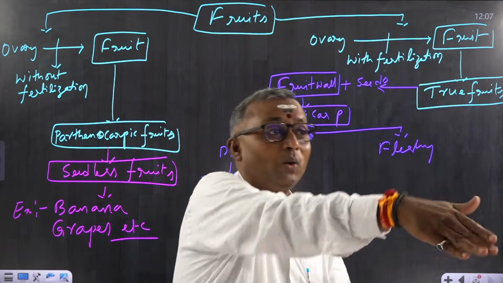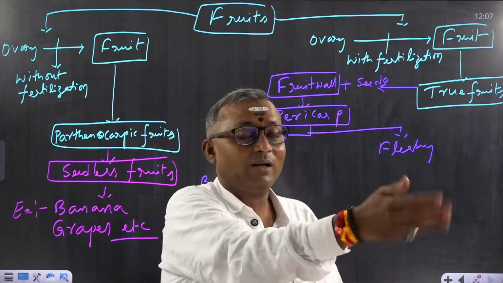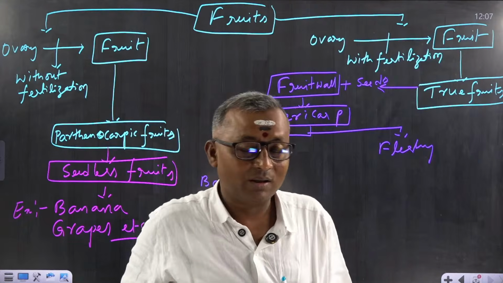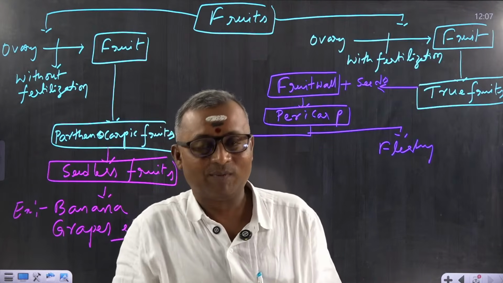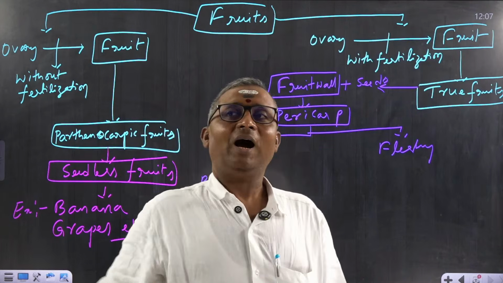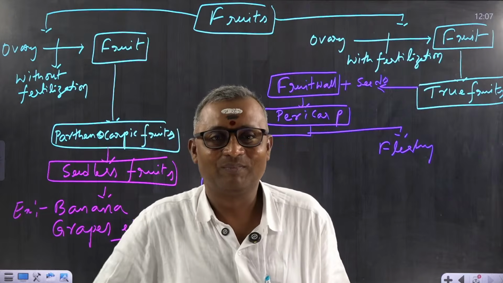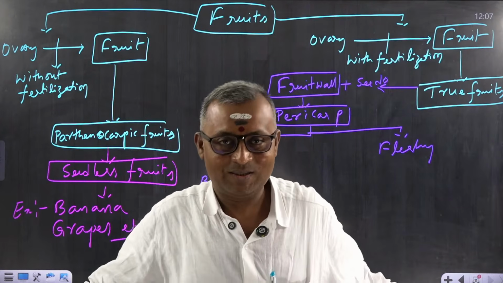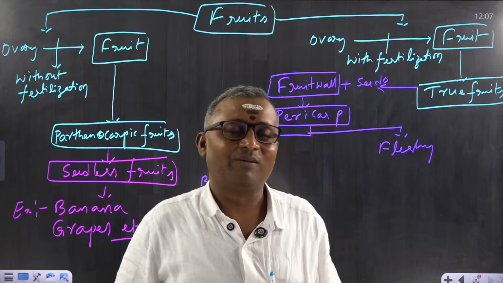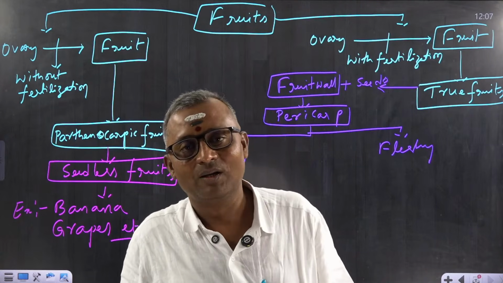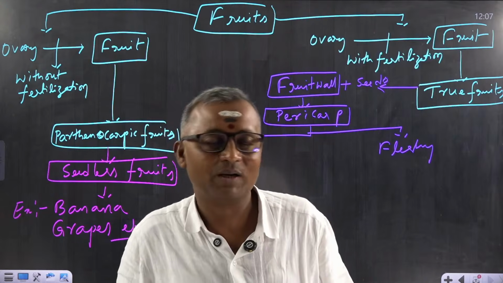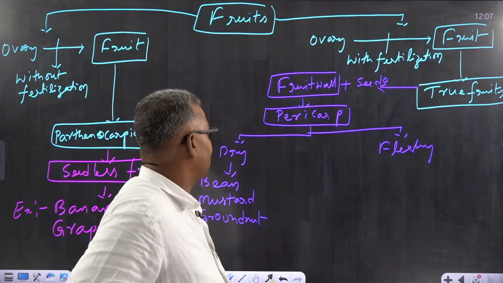But what you are doing for these dry fruits, whatever the technique, the dry fruits that you gave examples, you are picking that fruits from the plant or seeds from the plant and you are drying artificially. Understand? Which is sold to us. So that is not a dry fruit. Got it? So I think you are all clear about dry fruit and fleshy fruits. So be clear with this. Next, let us see about the fleshy fruits.